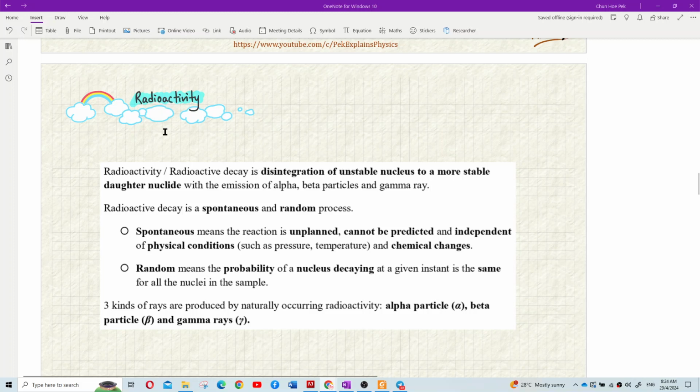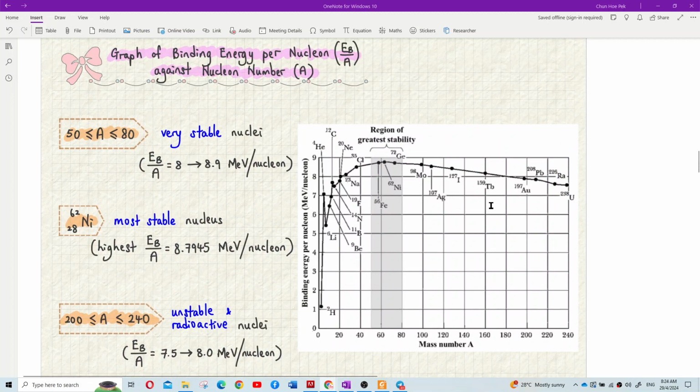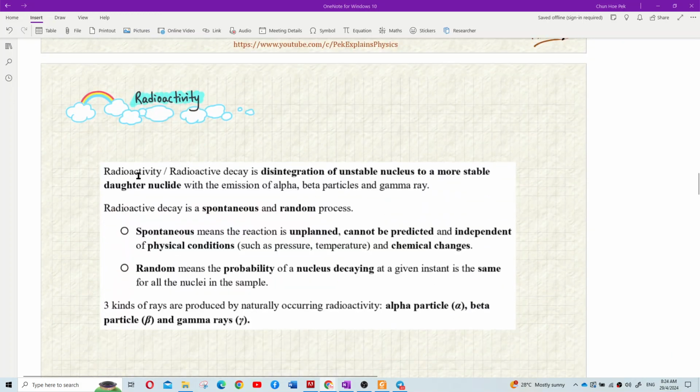So what is radioactivity? Radioactivity, or radioactive decay, is the disintegration